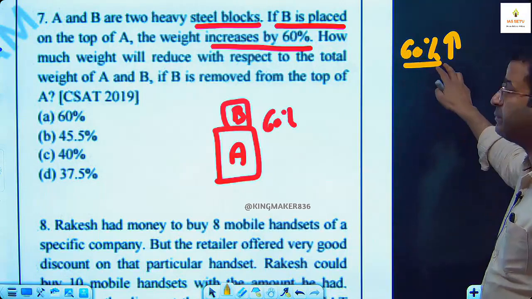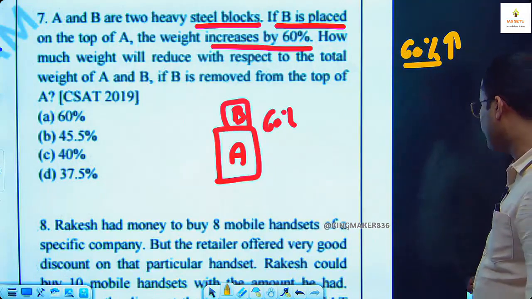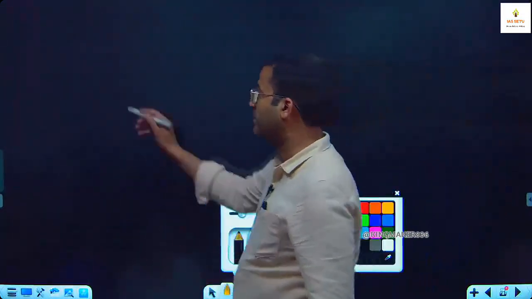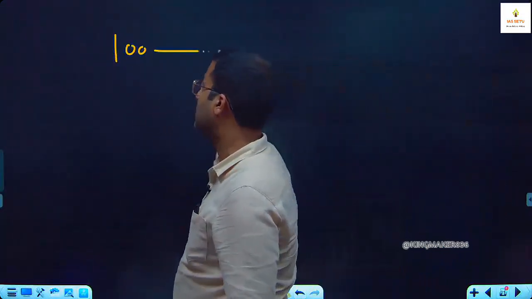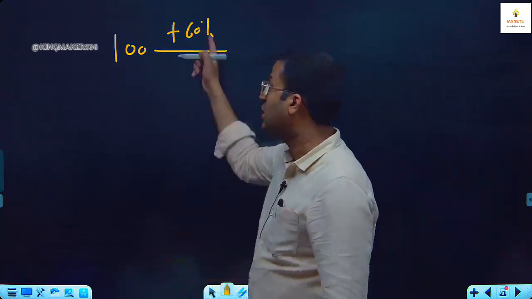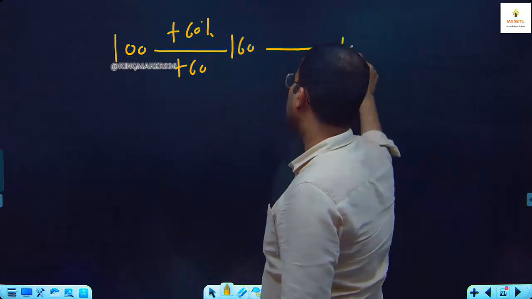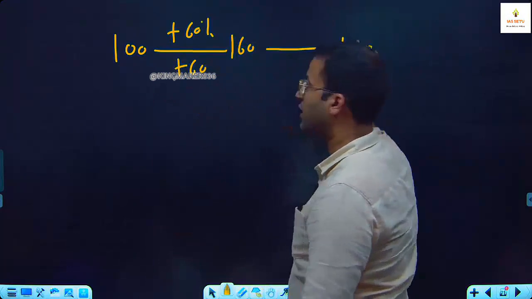It means 60% increase is compensated by how much percentage decrease. We don't have this value in the table, so we apply PCC. Start with 100. Because B is placed over A, there is a 60% increase. What is 60% of 100? 60. It becomes 160. But in type 1, it is 100 and 100.